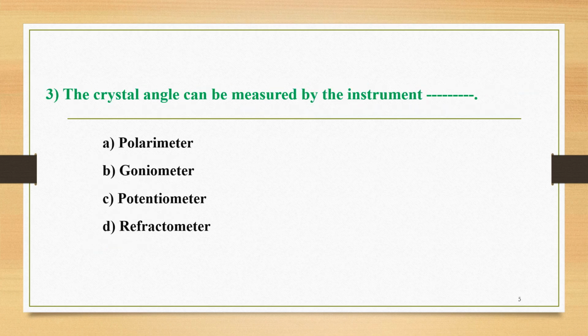The next question, number 3: the crystal angle can be measured by the instrument, and the four options are: A is polarimeter, B is goniometer, C is potentiometer, and D is refractometer. The correct option is B, that is, the crystal angle can be measured with the help of a goniometer.